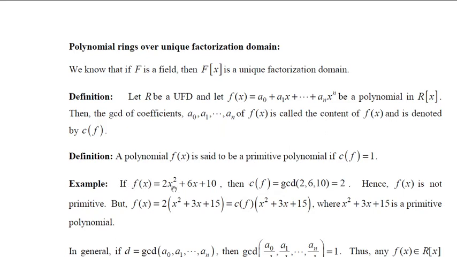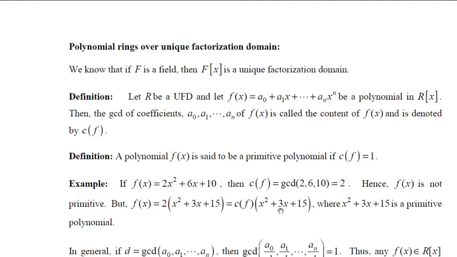But is it possible to reduce this one to a primitive polynomial? Yes, of course, it can be. Take the GCD as a common factor. So 2 comes out, and your 2 is the content of f. Now, what is the remaining polynomial? It is x squared plus 3x plus 5, whose coefficients are 1, 3 and constant term is 5. The GCD of 1, 3, 5 is 1. Therefore, this polynomial is primitive.